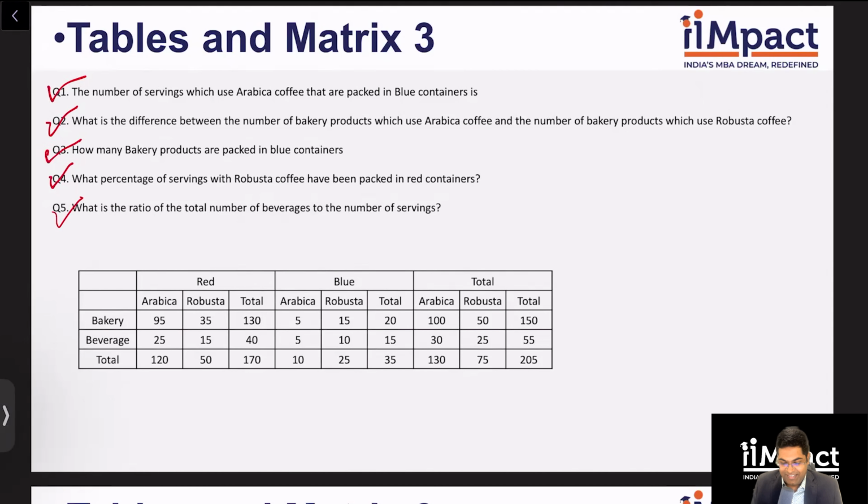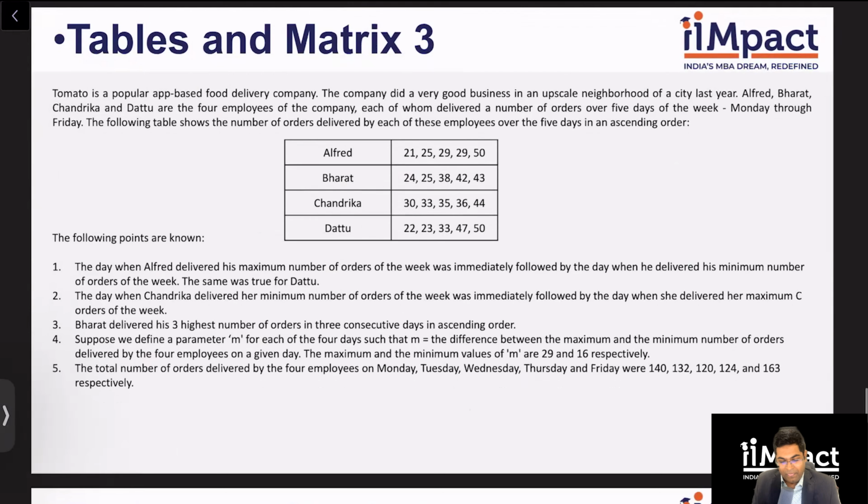Let's look at the last set. Tomato is a popular app-based food delivery company. The company did a very good business in an upscale neighborhood of a city last year. A, B, C, D are four employees of the company, each of whom delivered a number of orders over 5 days of the week, Monday through Friday. Now, the following table shows the number of orders delivered by each of these employees over 5 days in an ascending order. Okay, and we have been given a few clues.